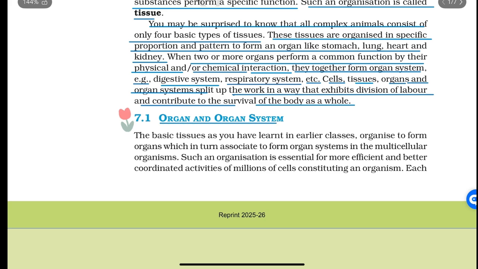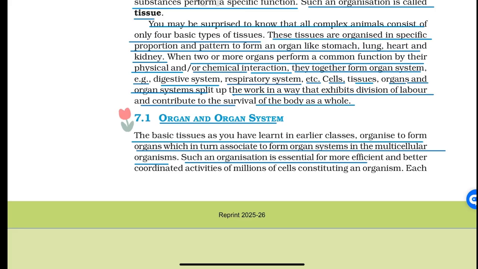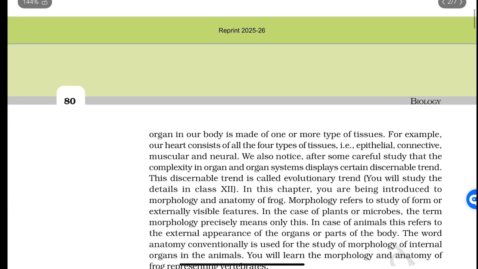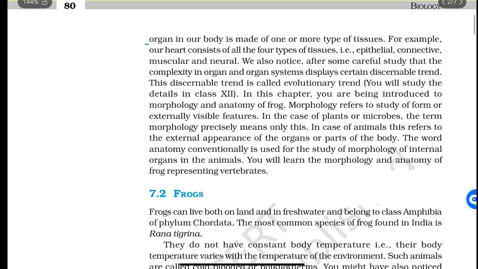Next, organ and organ system. The basic tissues, as you have learned in the earlier classes, are organized to form organs, which in turn associate to form organ systems in multicellular organisms. Such an organization is essential for more efficient and better coordinated activities of millions of cells constituting an organism. Each organ in our body is made up of one or more types of tissues. For example, our heart consists of all 4 types of tissues. This means epithelial, connective, muscular, and neural.